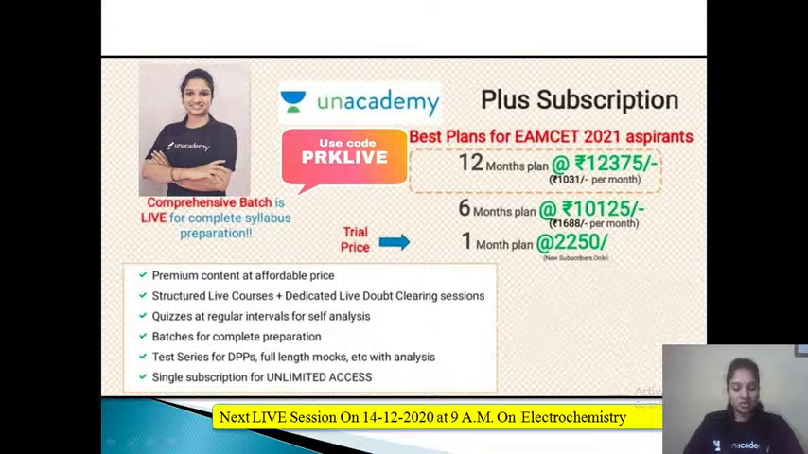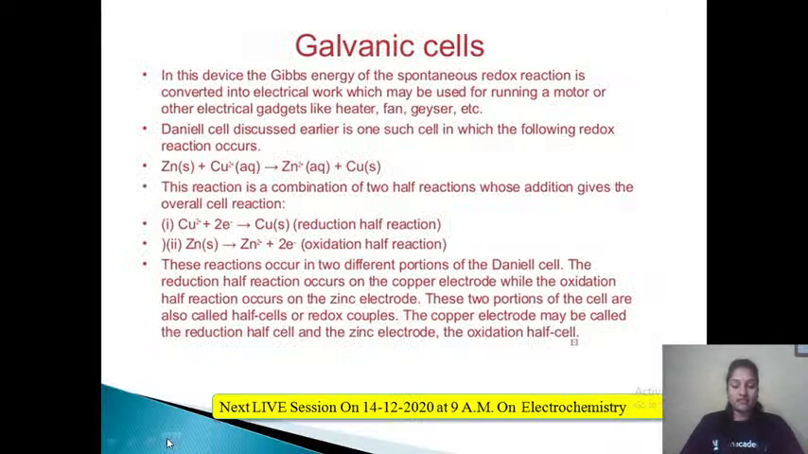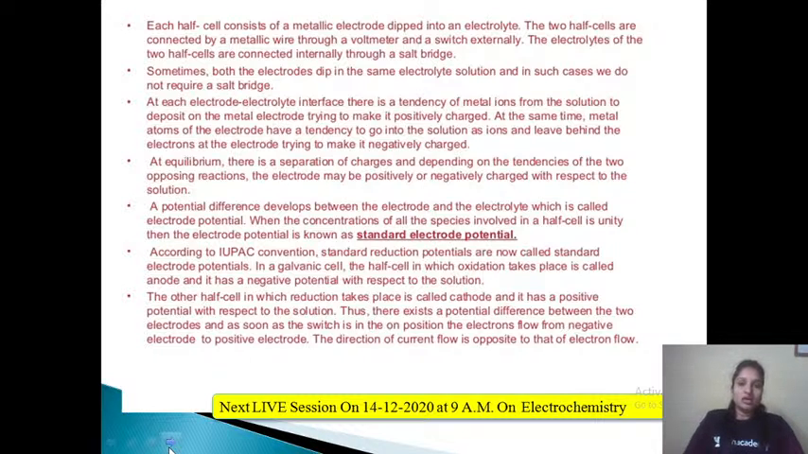Okay, fine. So these are the different things that we learned in today's class. That is about the galvanic cell, the two half cells, that is the reduction half cell and the oxidation half cell. And these half cells are also known as redox couples, because one is having a reduction as the reaction, another one is having oxidation as the reaction.